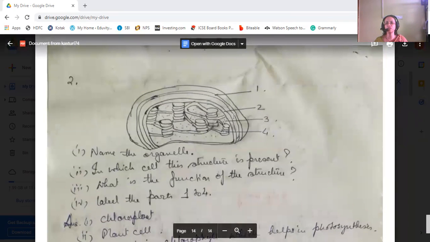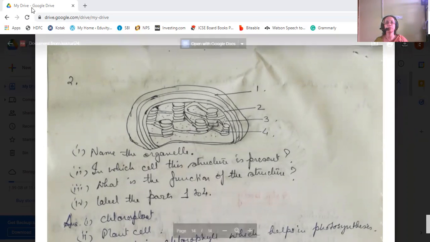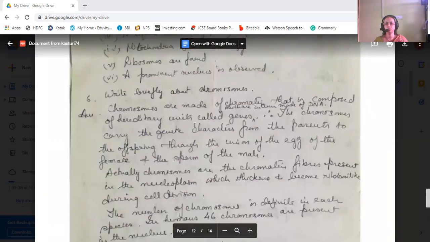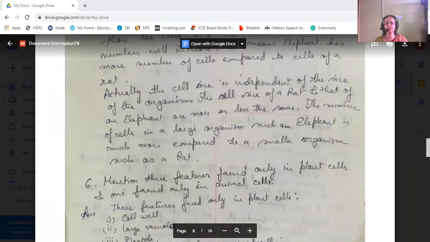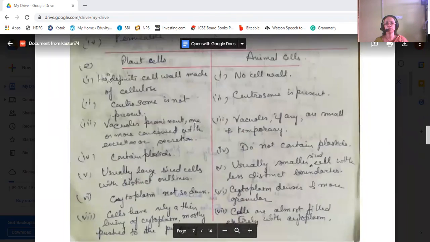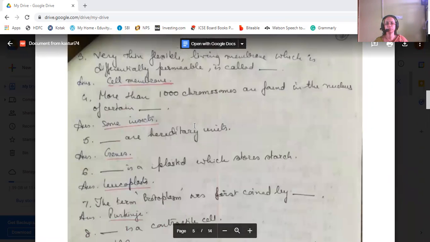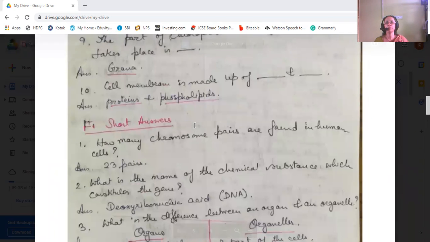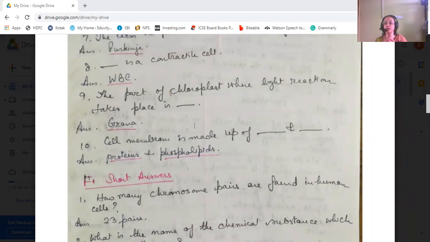The chloroplasts contain grana. The light reaction takes place in the grana only.